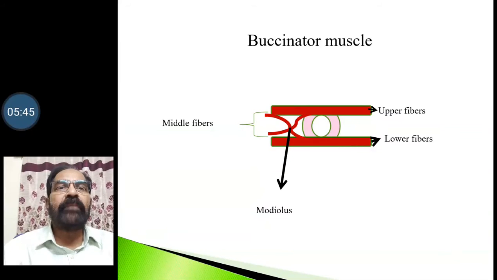And you can see the buccinator muscle origin. You can see the upper fibers and lower fibers, and in the center you are able to see the oral opening. Coming to the middle fibers, they arise from the pterygomandibular raphe, and in this you can see that the upper fibers enter into the lower lip and the lower fibers enter into the upper lip.